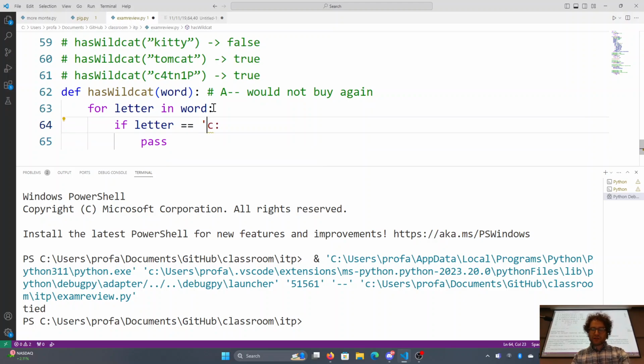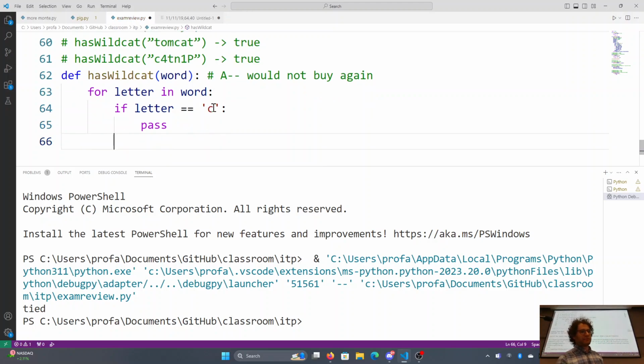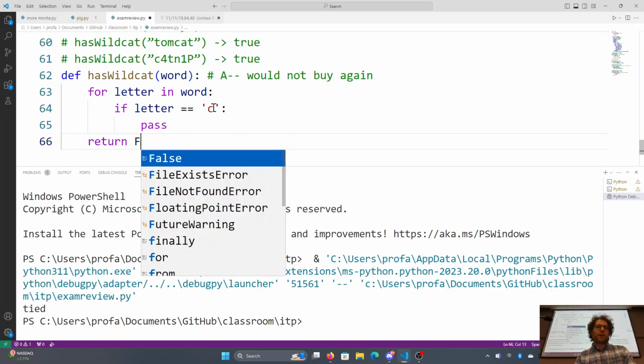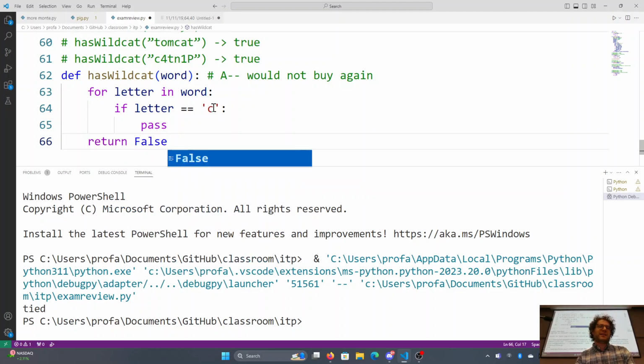Remember to make this a string. So if letter is equal to C, we'll figure that out in a second. If I go through this word and I don't find a single C in it, or if I don't find something that matches my pattern, it's not a cat word, right? So if I iterate through this entire string, I'll return false. Okay, so here we go.